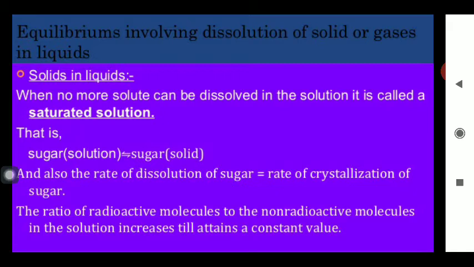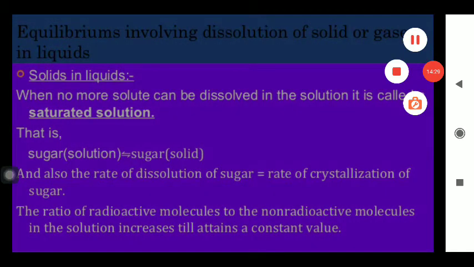When the rates of dissolution and crystallization become equal to each other, the equilibrium is said to be achieved.